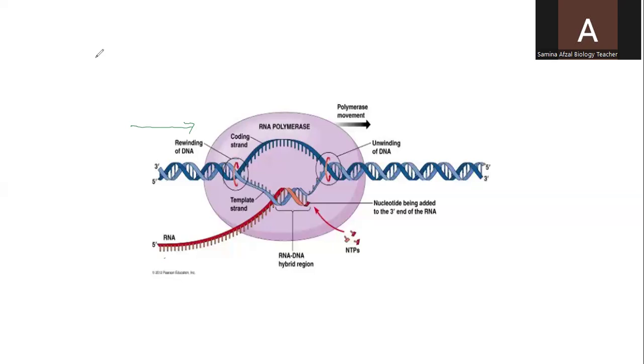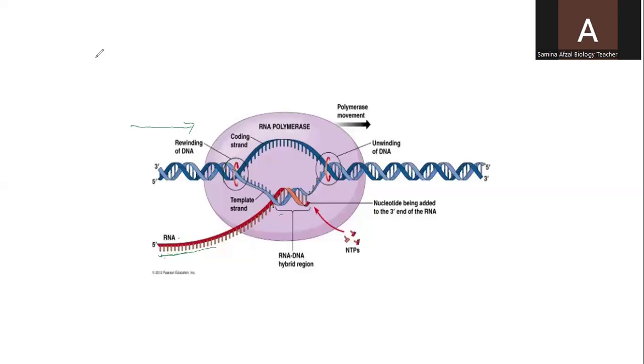In the place which has been copied, the rewinding of DNA has started. With red color has been shown the RNA which has been copied from this template.